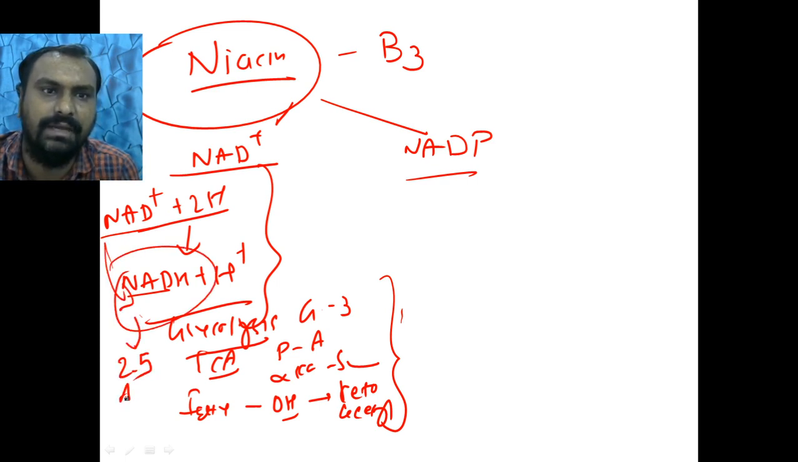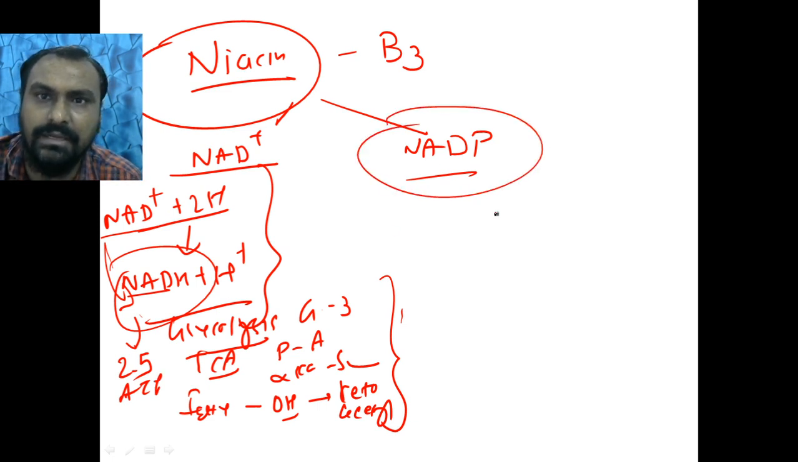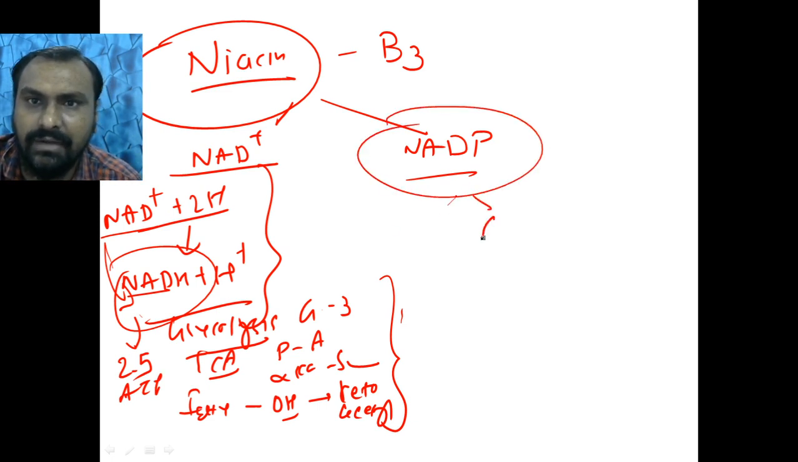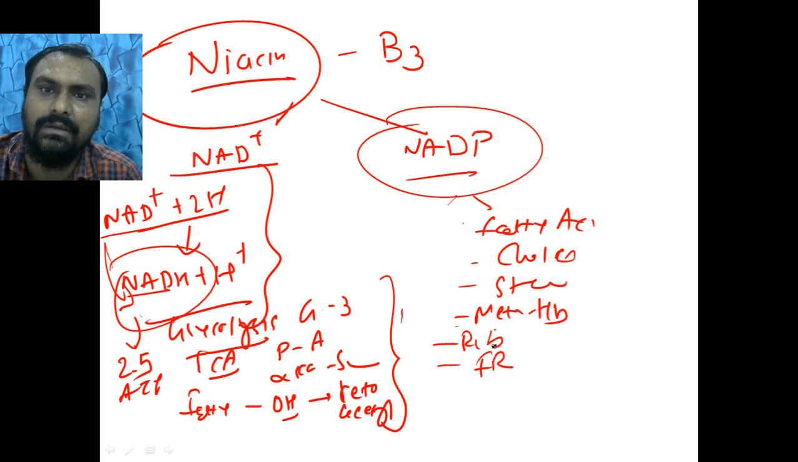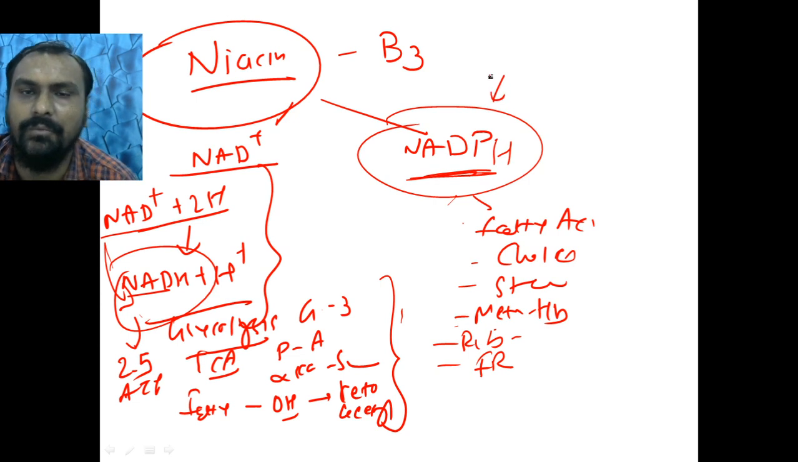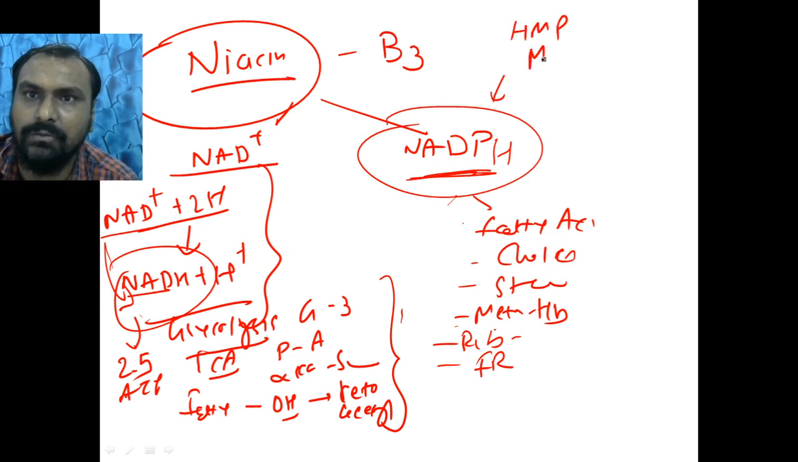NADH will produce 2.5 ATP. NADP will not produce any ATP, but it is very important for fatty acid synthesis, cholesterol synthesis, steroid synthesis, conversion of methemoglobin to hemoglobin, the ribonucleotide reductase enzyme, or the folate reductase enzyme. All of this requires NADPH, and this NADPH is produced from the HMP shunt pathway and also by the malic enzyme, malate to pyruvate, and cytosolic isocitrate dehydrogenase.